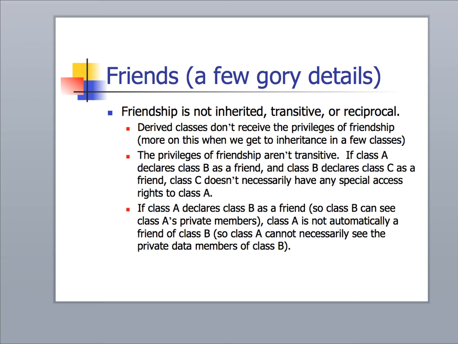So as the indication here, if class A declares class B as a friend and class B declares class C as a friend, class C and class A don't necessarily share any kind of friendship relationship in either direction. And if class A declares class B as a friend, class A is not automatically a friend of class B. So class A can't necessarily see the private area of class B, even though B can see the private area of class A. So it's not a bidirectional or two-way street, and we can't pass through because of the friendship with one class into another class because of a different friend relationship.